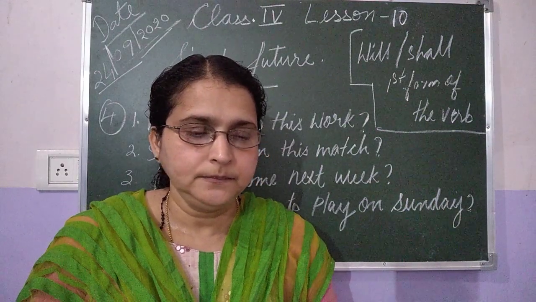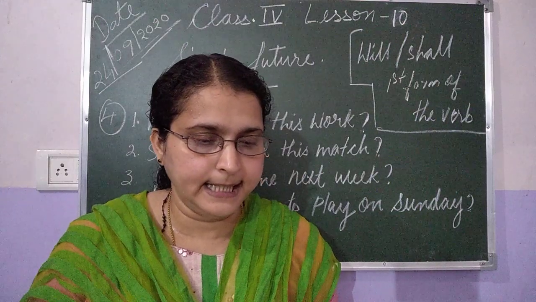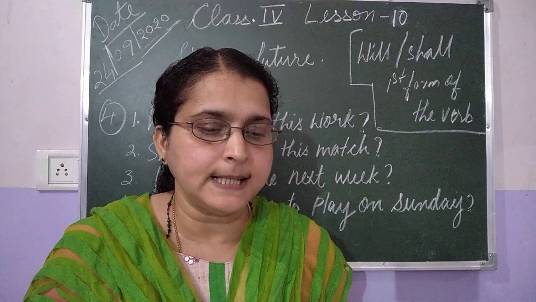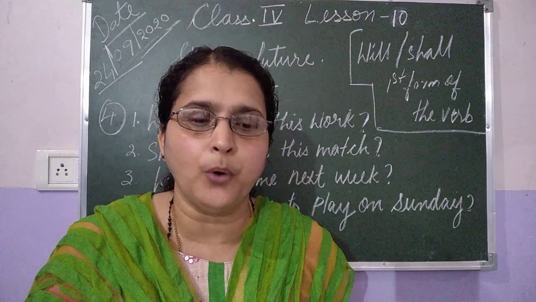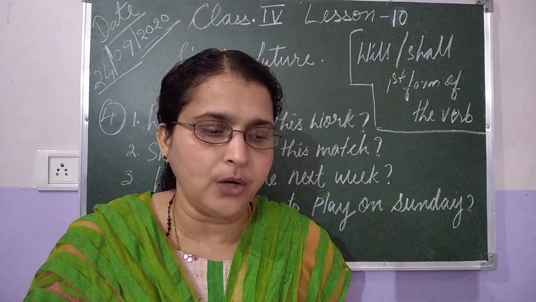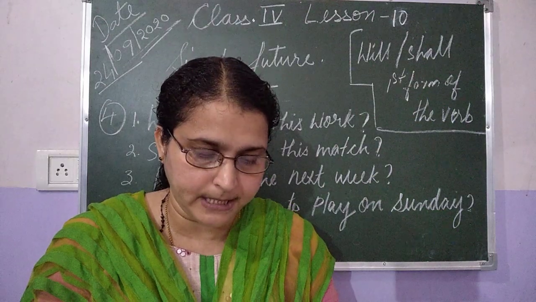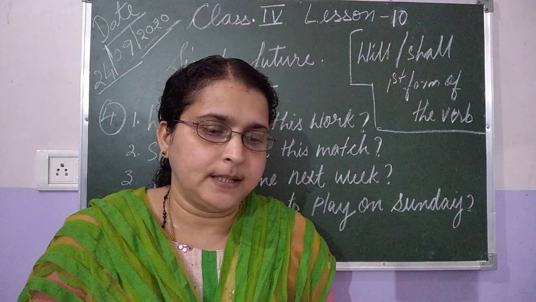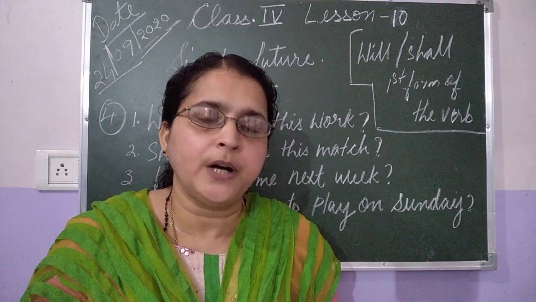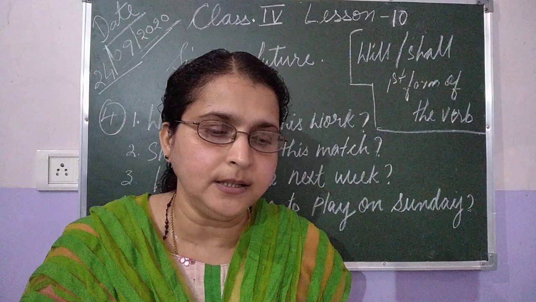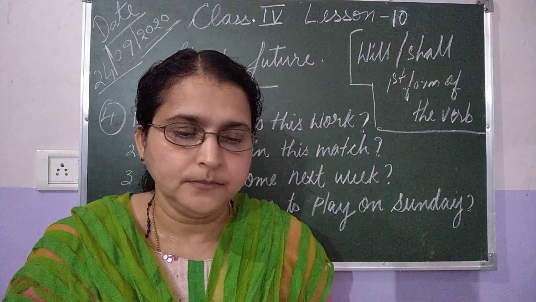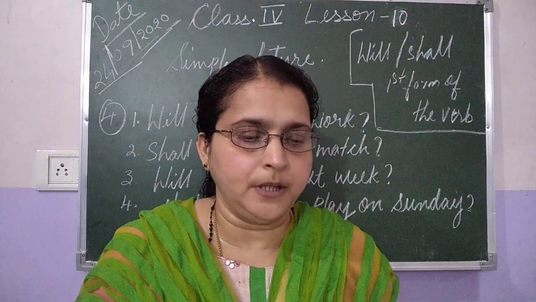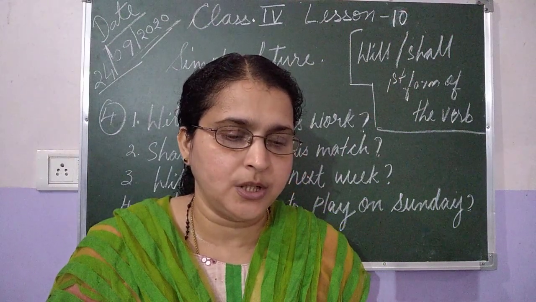Okay. The next exercise is: make as many sentences as possible from the given box and read aloud. Exercise 8 on page number 63. What we have to make here? We have to make as many sentences as possible. So the first one, how to make that?